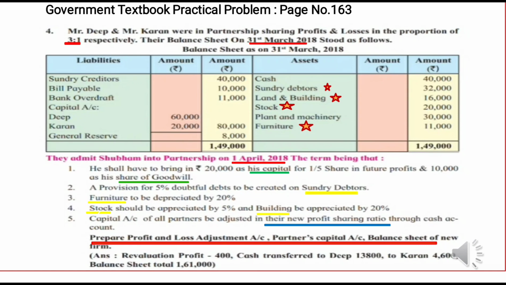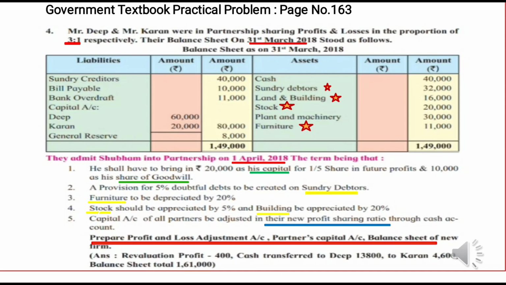So it is an old balance sheet. We have to prepare a new balance sheet. See the last line: prepare profit and loss adjustment account, partners' capital account and balance sheet of the new firm. So it is clear, in this question we have to prepare ledger accounts and the balance sheet of the new firm. They have liabilities, they have assets.